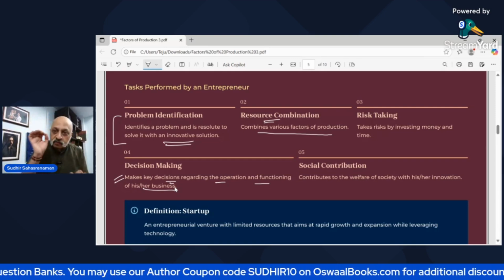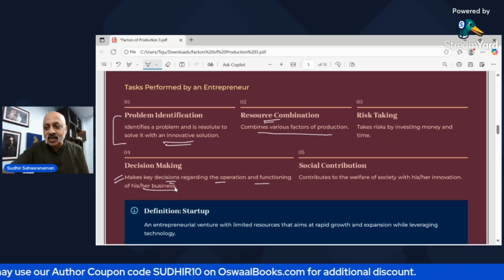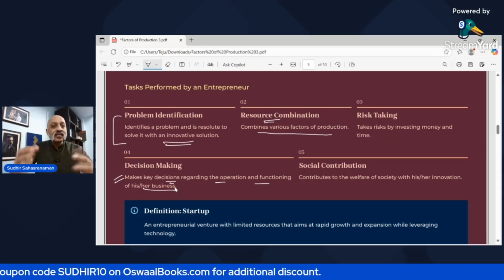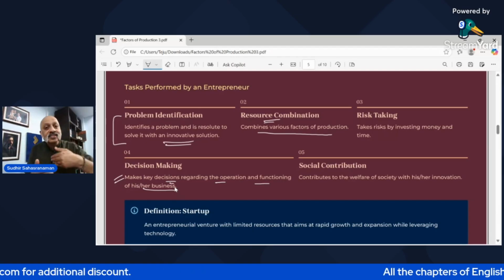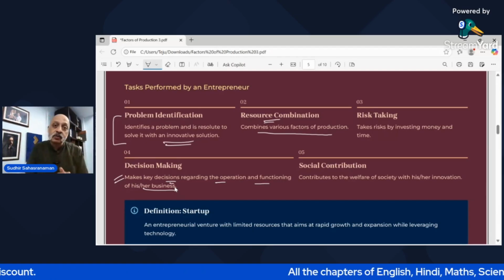I hope so. If you get this question, please use this example so that it becomes easier. And I'm telling this to you in all confidence: your teacher will be impressed with this kind of original examples that you provide.